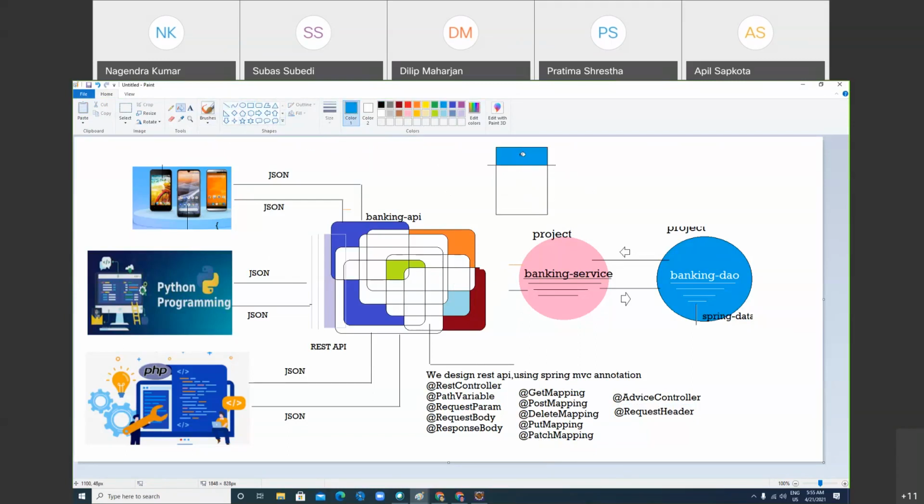In the header, you send client IP, client browser information, client machine information, client encoding, accept type, content type, and many more. I'll show you practically. So if you want to read the data from the header, you can read it using request header.